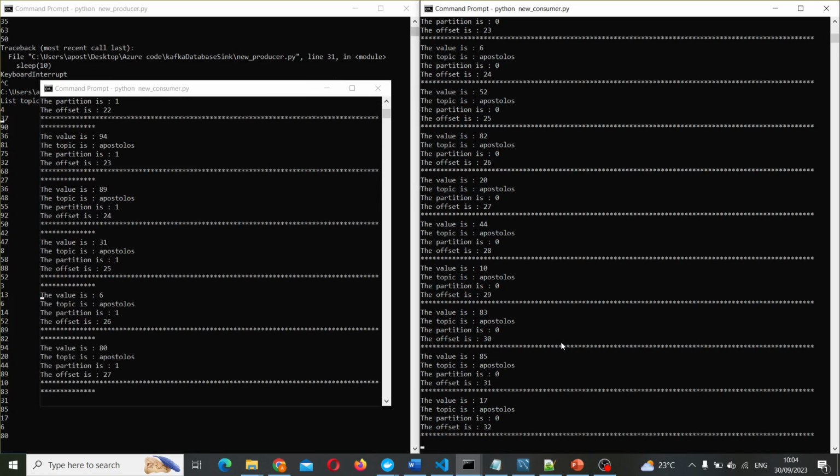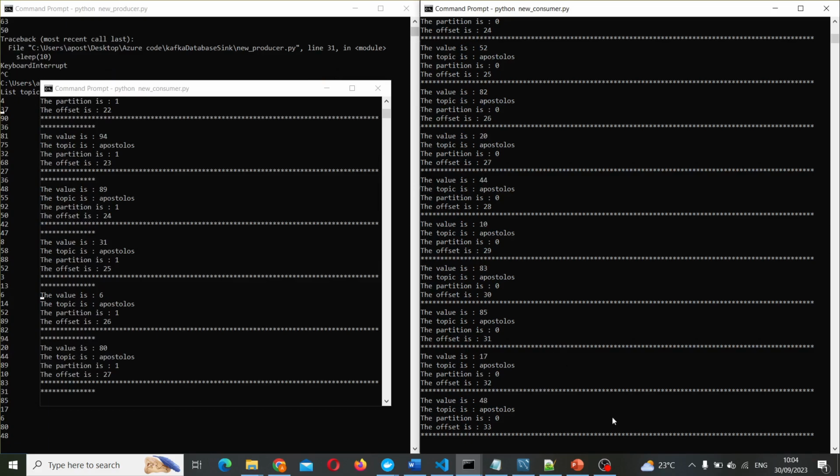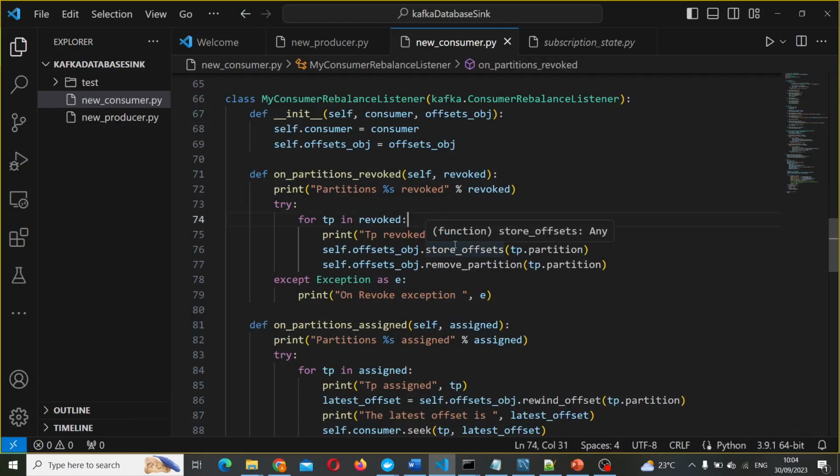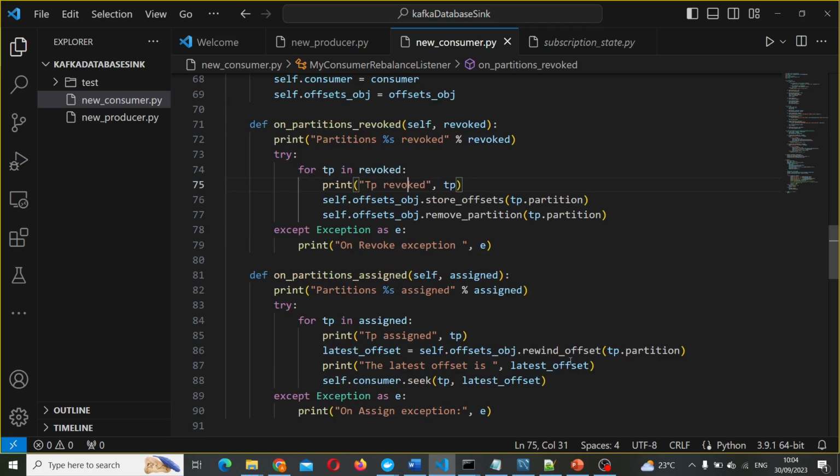Let's go back into the code and actually see what happens. Here, when we started the second consumer, the on partitions assigned function was called, and it got the latest offset for partition 1 to start the second consumer, and we use the seek function to start reading from the latest offset.